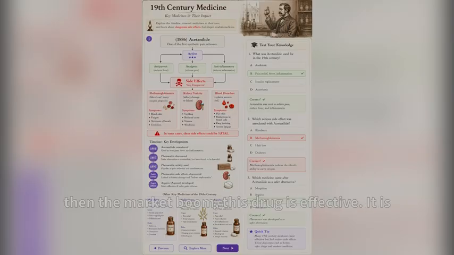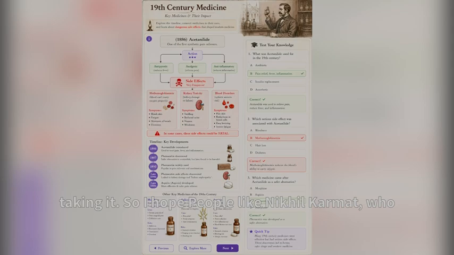And then the market boomed. This drug is effective. It is not habit-forming like morphine drugs, nor does it cause a bleeding impact like aspirin-type drugs. It's very safe to take, and that's why the entire world is taking it. It's been more than 100 years now, and the world is still taking it.